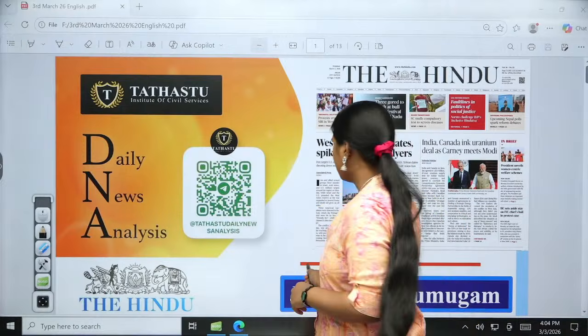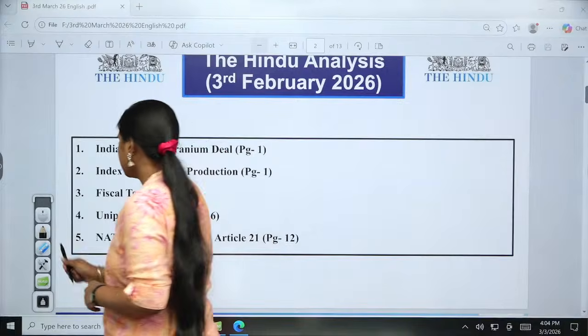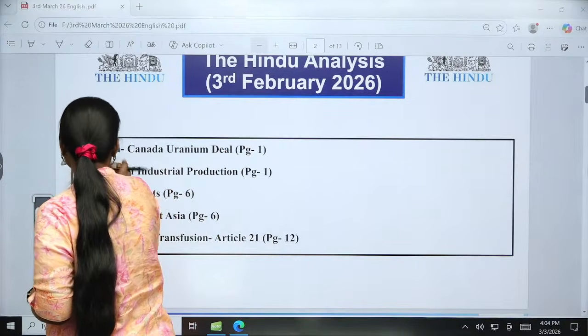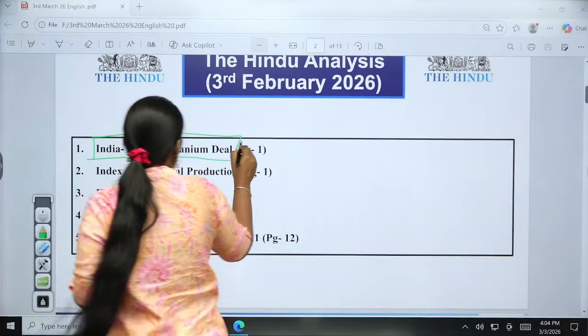Okay? So we will be going for the topics. I have brought you 5 topics for the day. So the first one is about the India-Canada uranium deal. Okay, so we are going to see it in the GS3 paper.